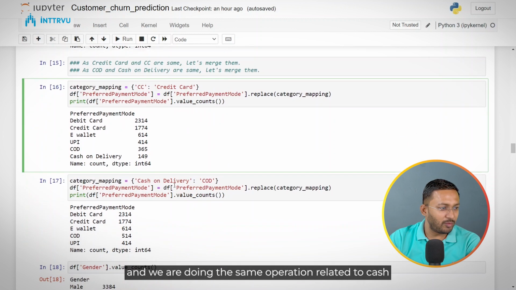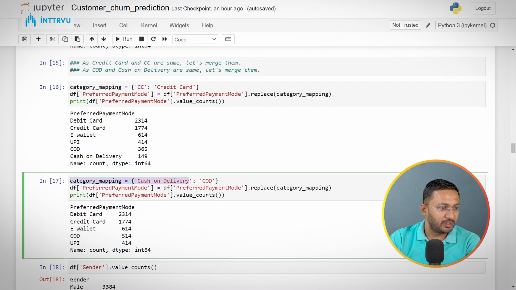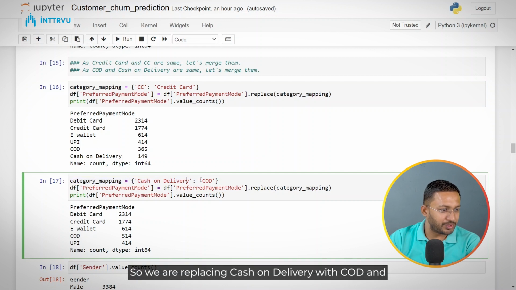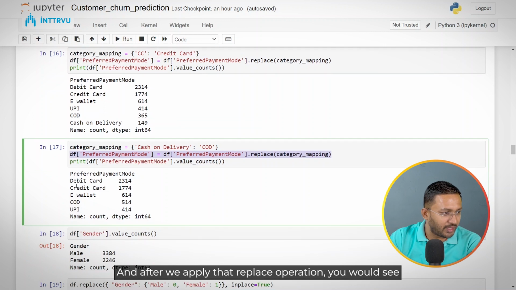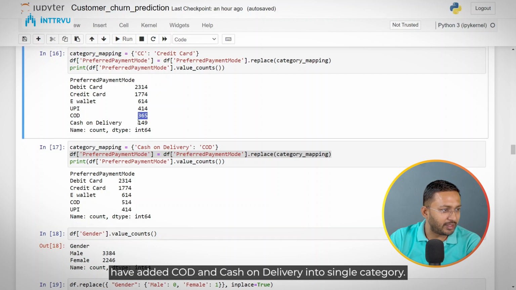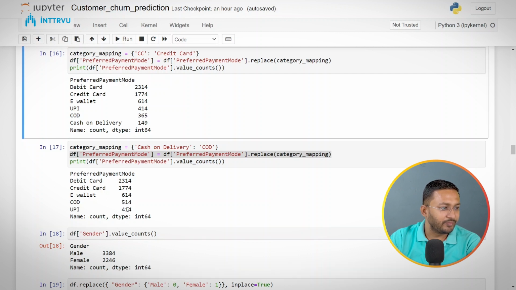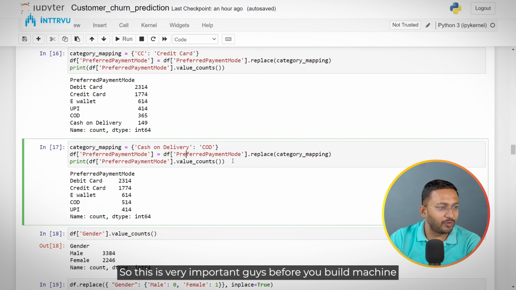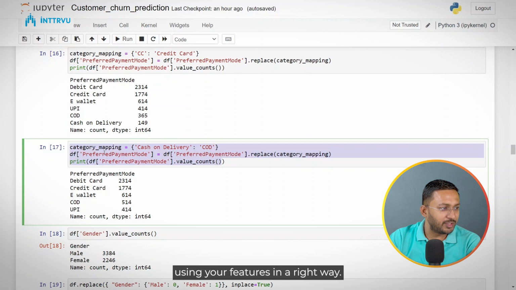And we are doing the same operation related to cash on delivery as well. So we are replacing cash on delivery with COD, and we are applying that replace operation on the preferred payment mode column. And after we apply that replace operation, you would see that now cash on delivery customers are 514, because we have added COD and cash on delivery into a single category. So this is very important, guys, before you build a machine learning model, because if you do that, you would be using your features in a right way.